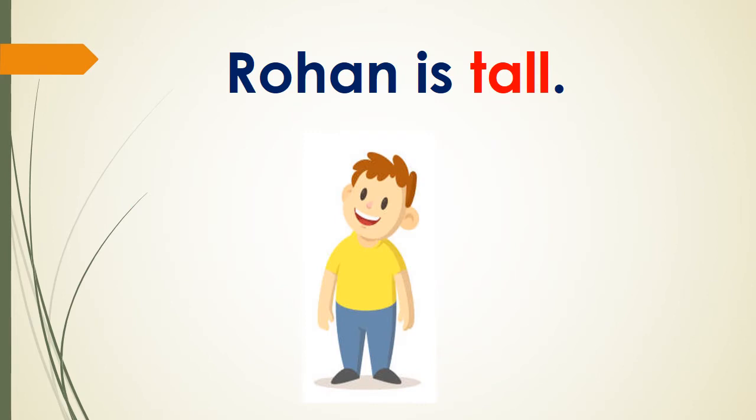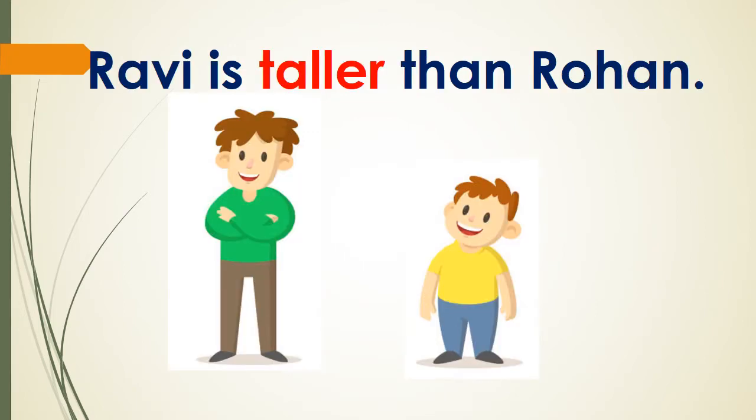Now Rohan is tall. Ravi is taller than Rohan. So here children, what did we do? We said that Rohan is tall. But when we saw Ravi, we saw that Ravi was taller than Rohan. Right? So taller is also an adjective, but it is called comparison, when you are comparing something with something else.